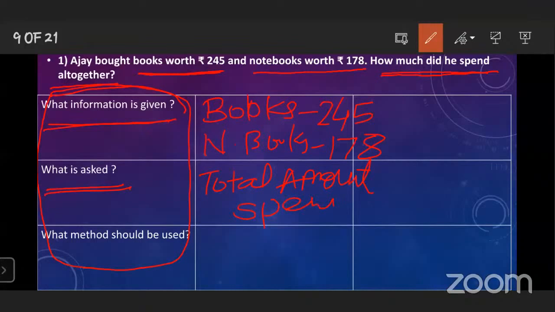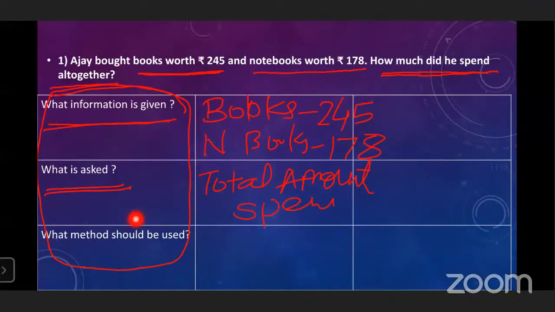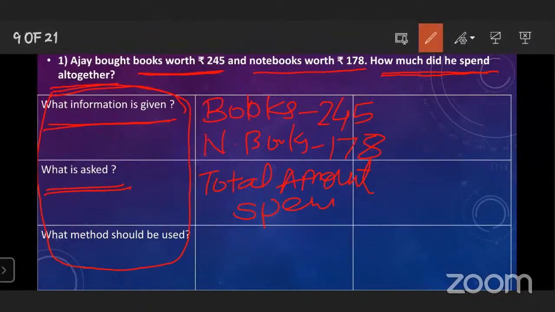Okay. After that, the last one is what method should be used to find out how much did he spend altogether? Which method we have to follow? Addition. Yes, very good. We have to follow the method addition. Okay, understood? Now, what we have to add? We have to add the worth of books and worth of notebook.